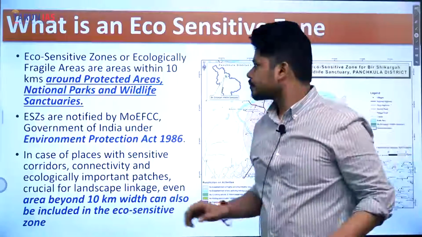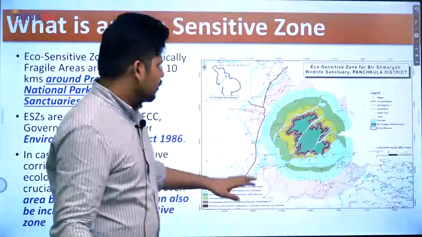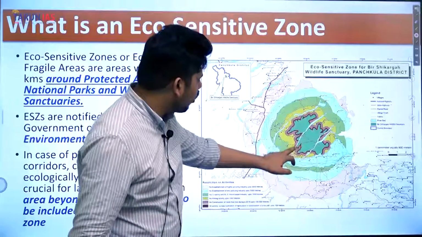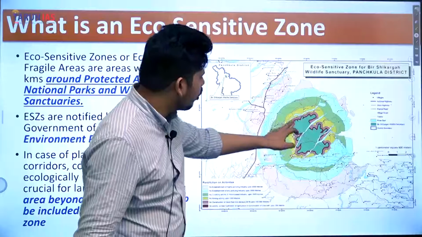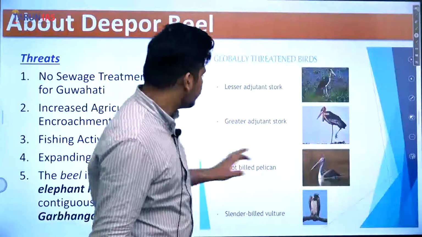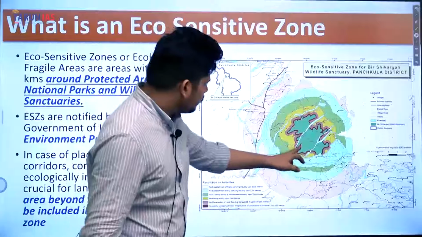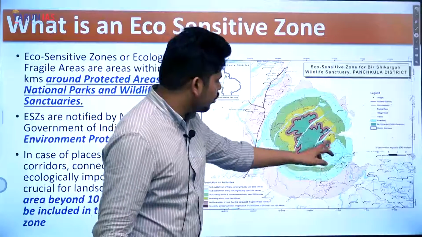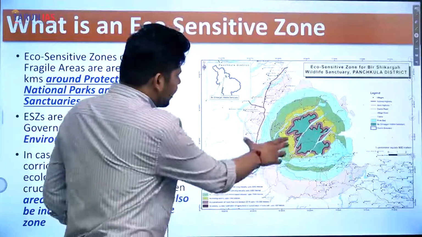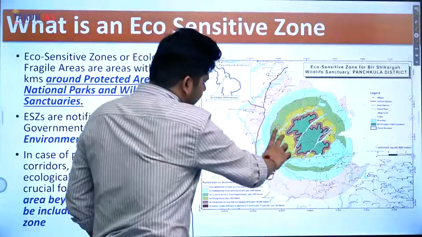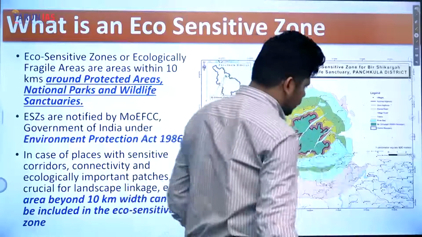For example, you can see this border, this thick line is the border of a national park, and the area around this line, the 10 kilometer area, that has been declared as an eco-sensitive zone.